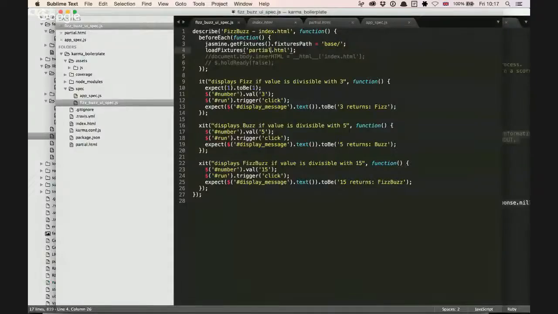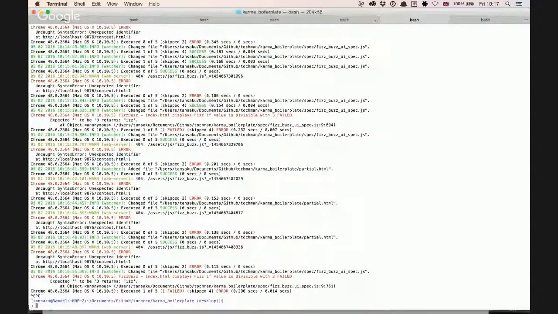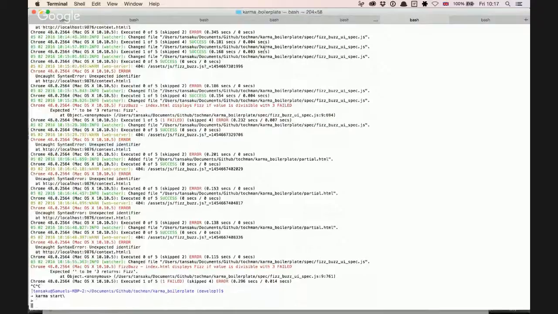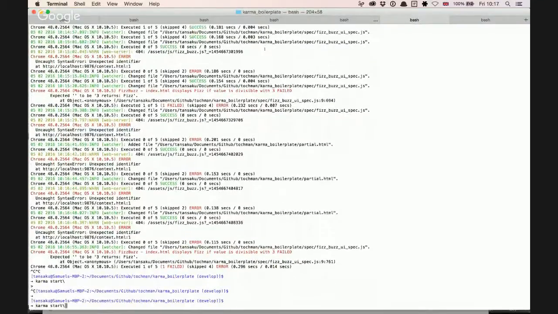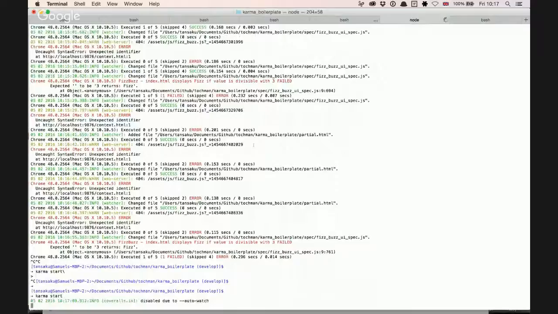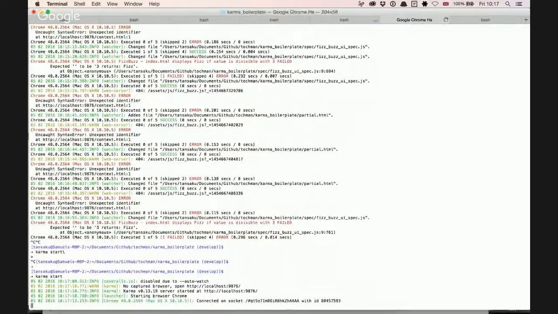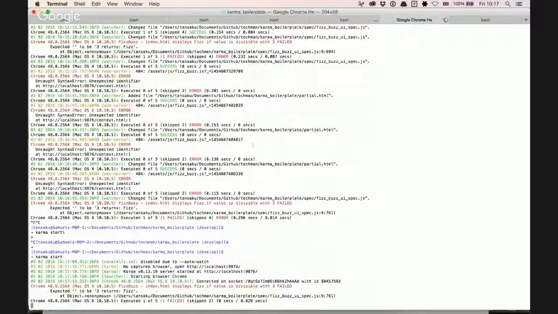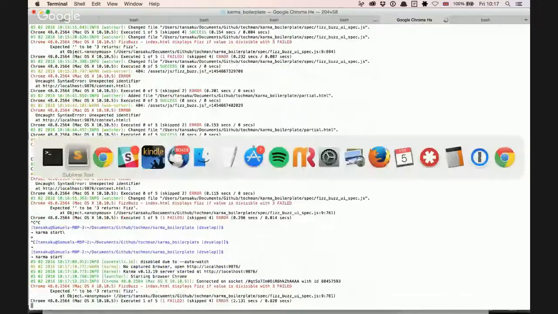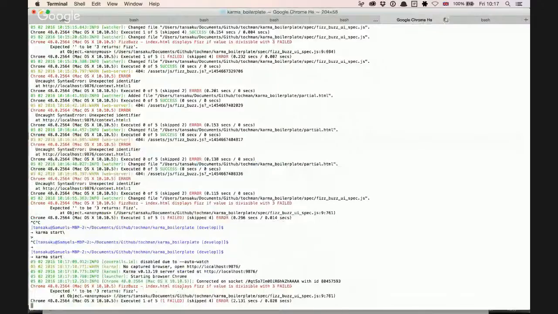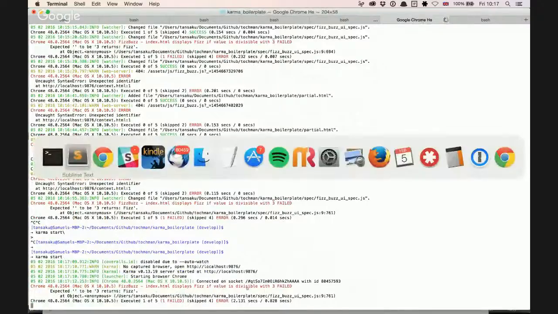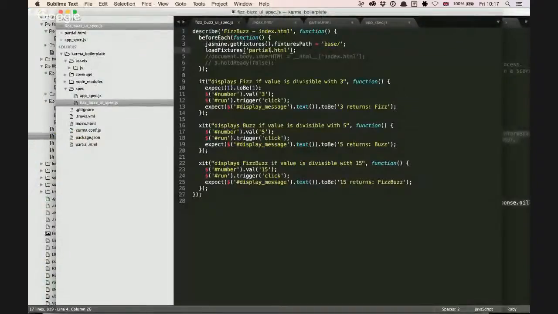And I don't know if it's noticed it necessarily. I hate test runners. Okay, so no, actually. It still says FizzBuzz index display. No, right. Okay. So that is allowing the loading of the partial.